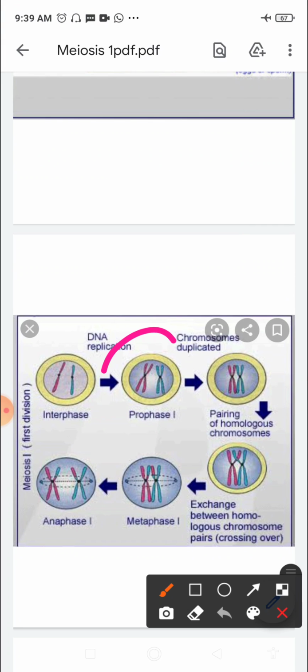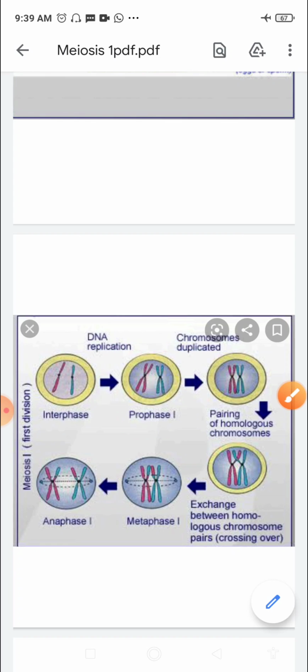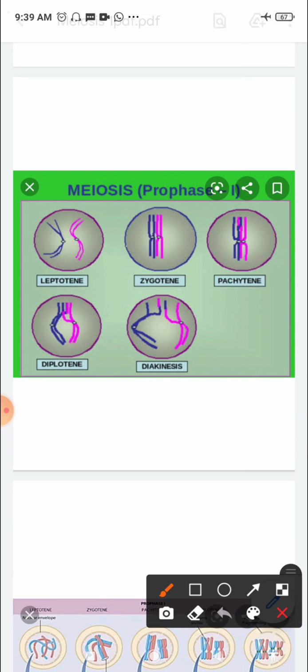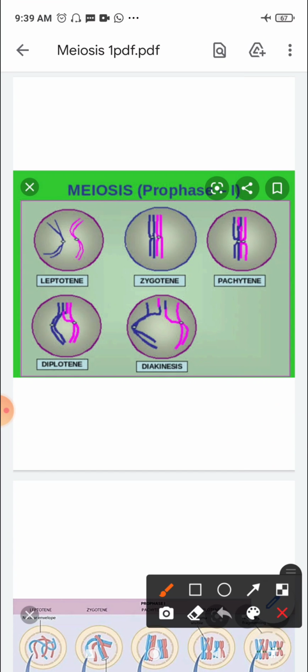So we start with the first phase of meiosis 1, which is the prophase, right? We will talk about the prophase, the first phase of meiosis 1, and we will see what happens. As I told you, prophase is a very long phase and it has various stages in it. So it is the longest stage. Here you can see the diagram of prophase 1, and this is the longest stage in the first division of meiosis.